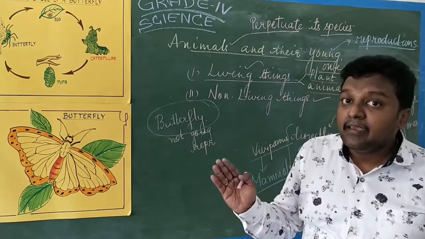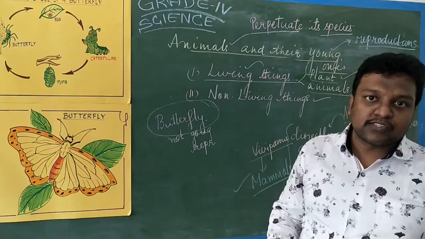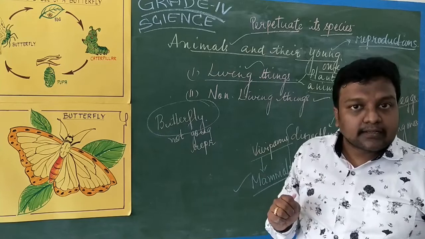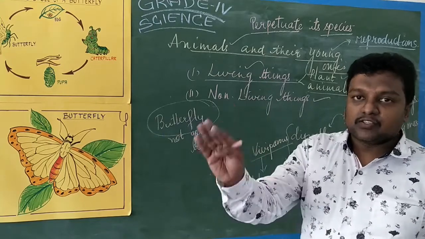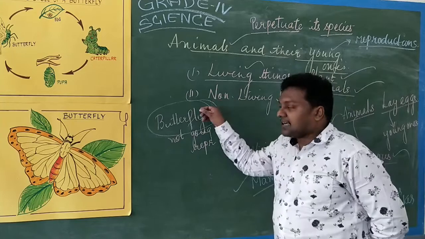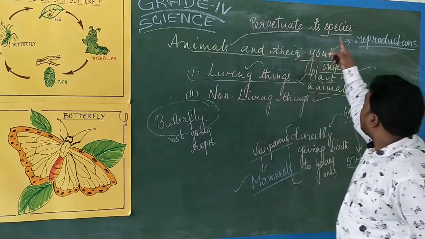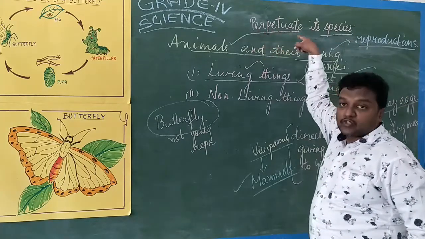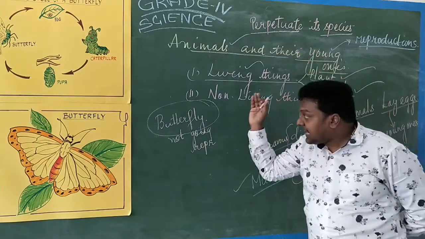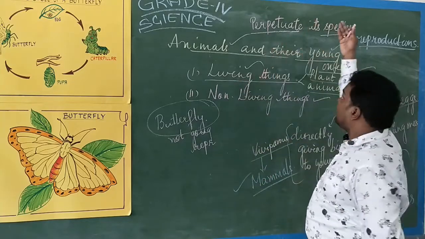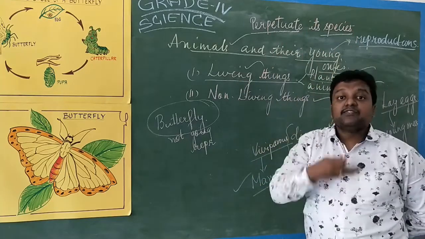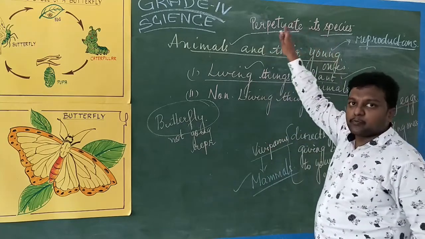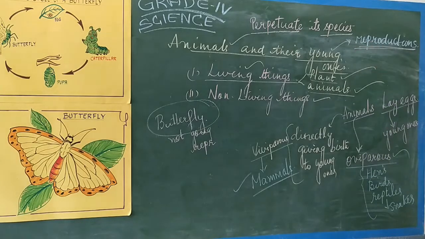Then only there will be a proper environment, a proper ecosystem. We will have a balanced surrounding. A healthy environment will persist in society. So therefore, the butterfly or any of the organisms have to undergo the process of reproduction in order to perpetuate. The same species has to exist generation after generation. That is called perpetuation of the species, or perpetuating its species by means of reproduction.